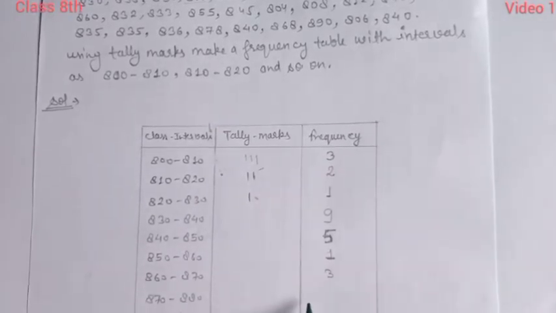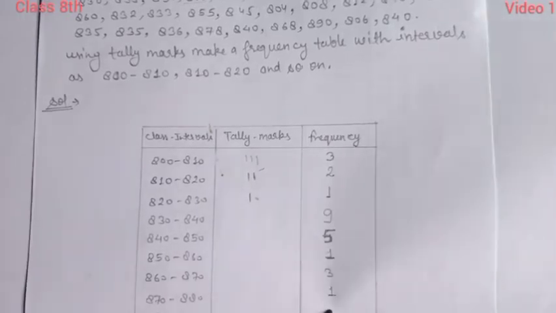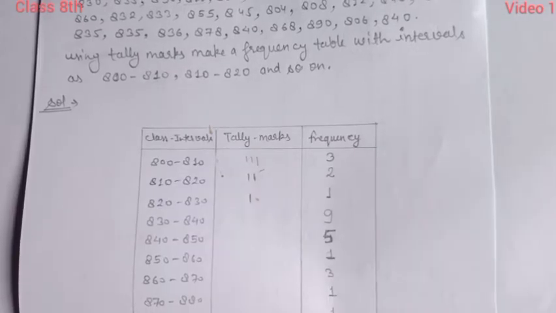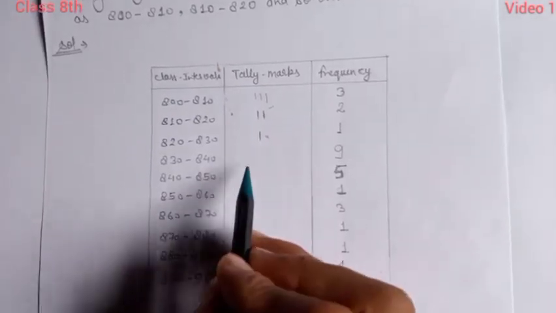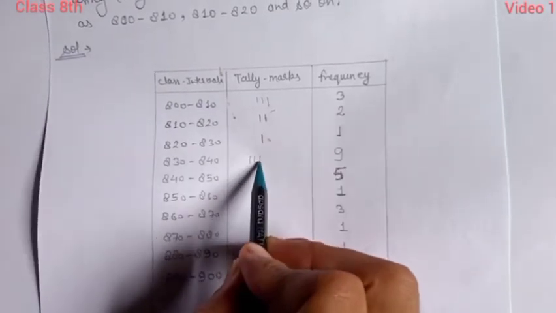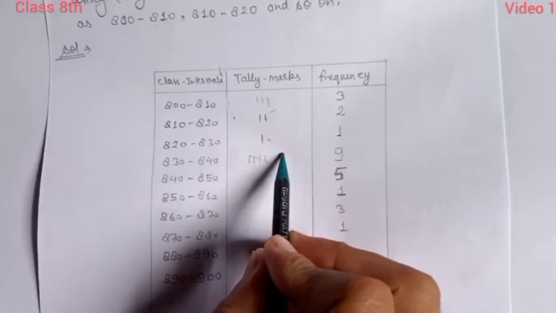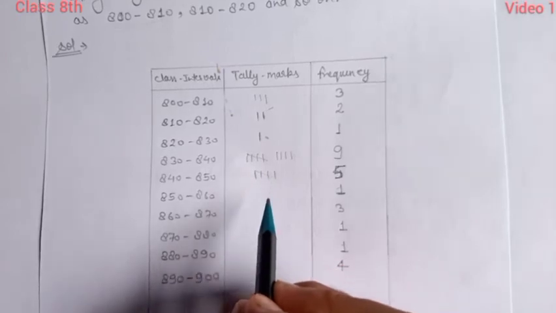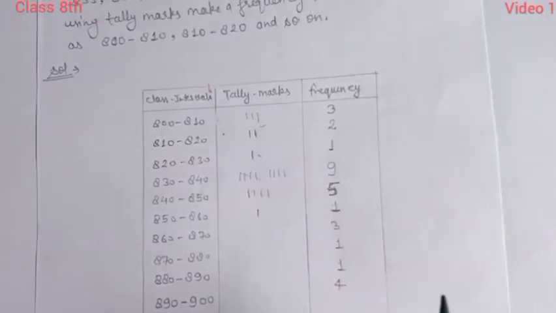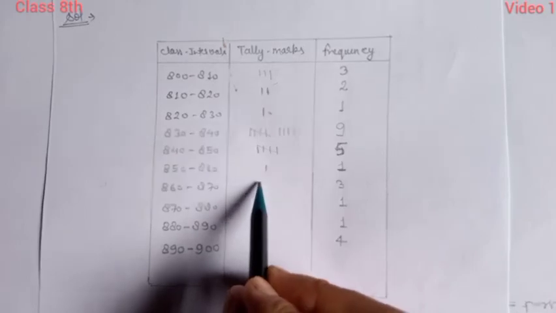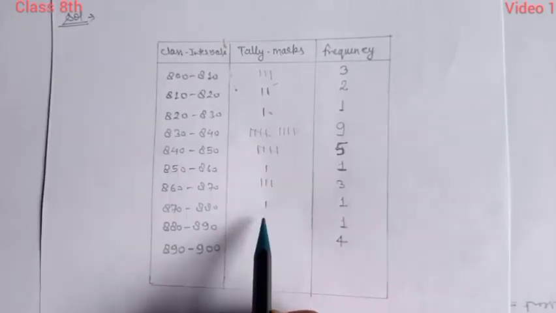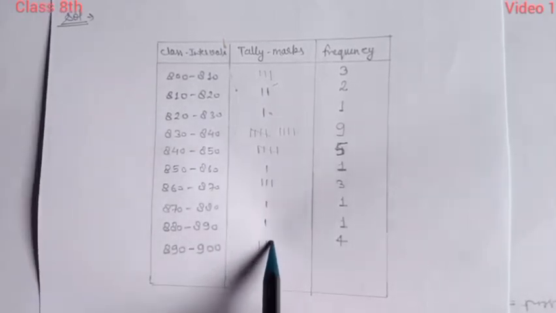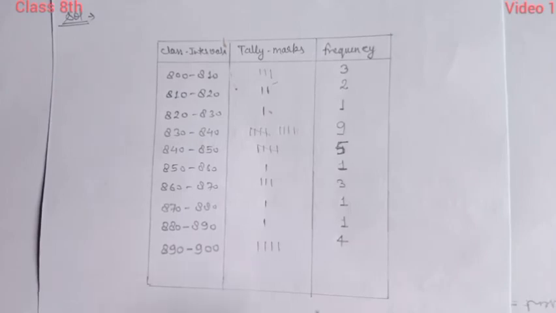Then 870 to 880, and then 880 to 890 is 1, but 890 to 900 is 4. Now mark the tally marks: 9, then 5, then 1 only, then 3, then 1, 1, and the last 4.